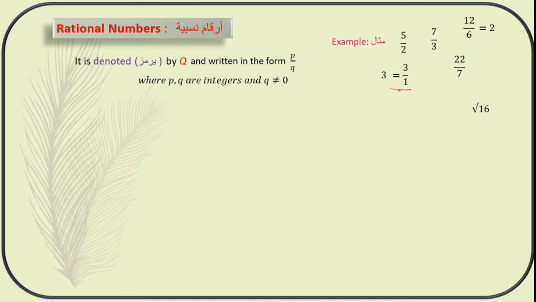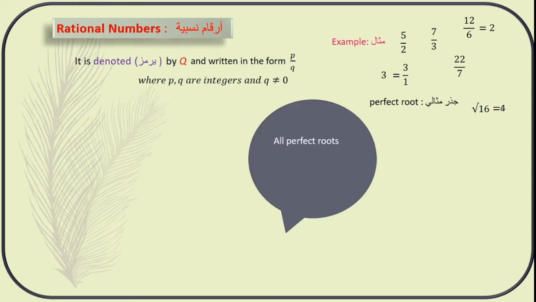Root 16. Try to understand here, the students will get confused. Root 16 is also a rational number because it's a perfect root. Root 16 is a perfect root which is equal to 4. So all perfect roots are also rational numbers. All perfect roots and integers are also rational numbers.